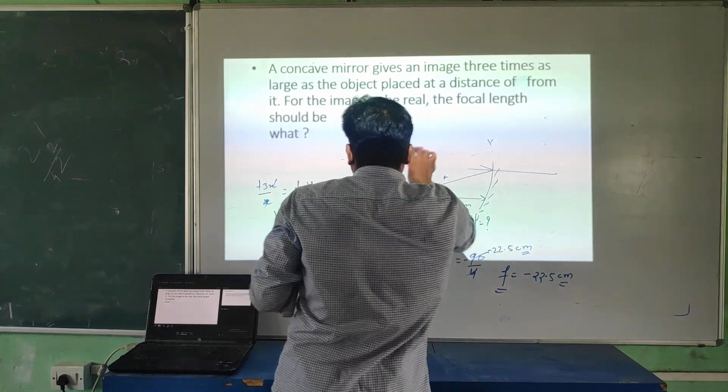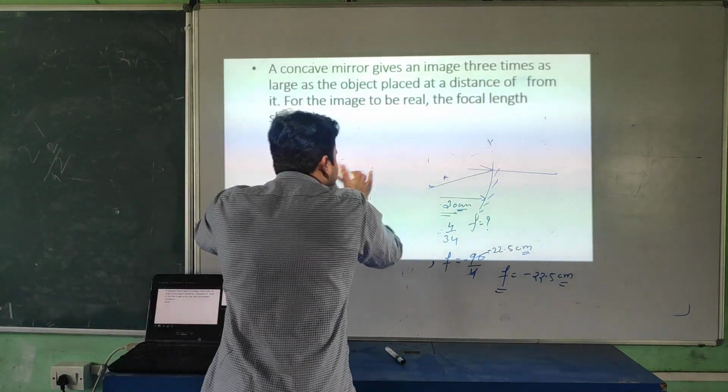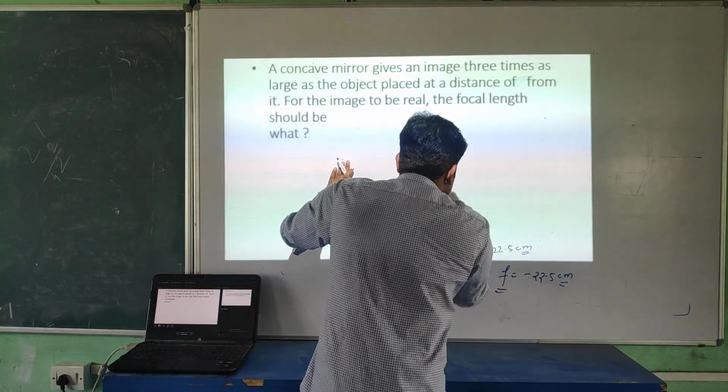Okay students, so very simple. Now I suppose you all understand how you have to draw the ray diagram. Drawing the ray diagram is very important, student.